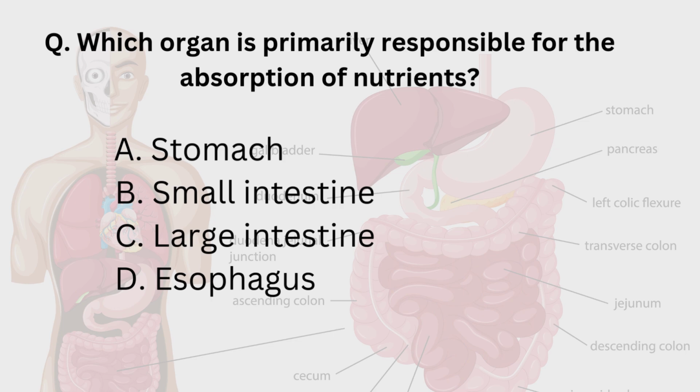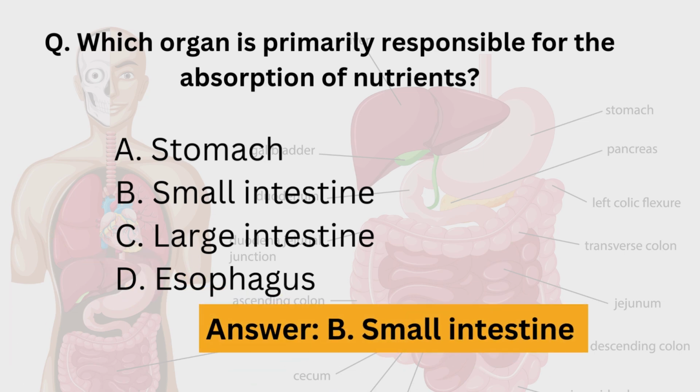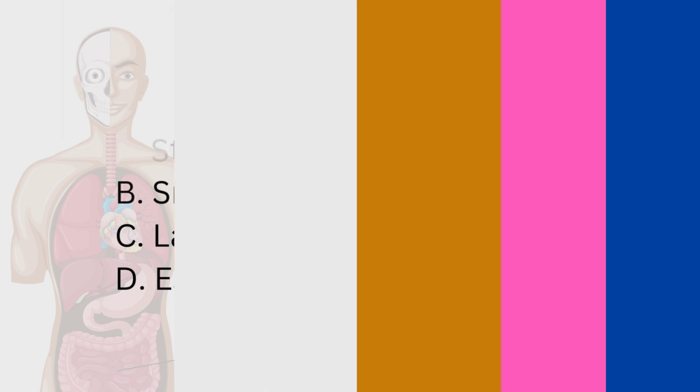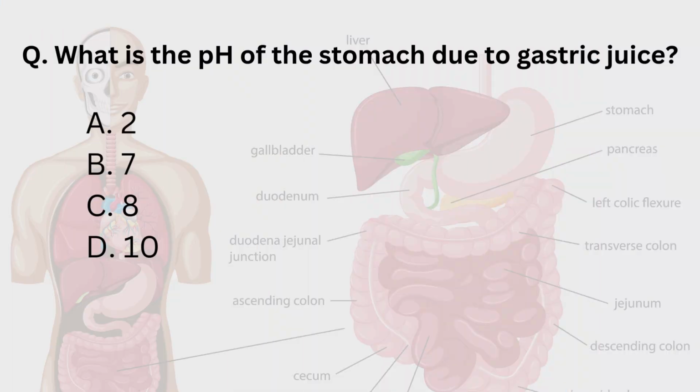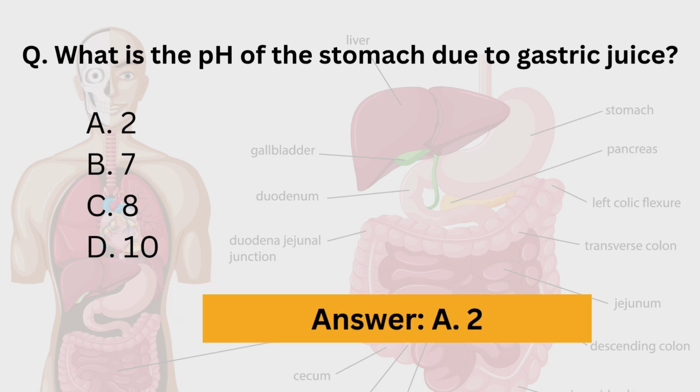Hence the correct answer is small intestine, that is option B. Small intestine is the organ primarily responsible for the absorption of nutrients. Next question. What is the pH of the stomach due to gastric juice? Options are 2, 7, 8 and 10. Here the correct answer is 2.